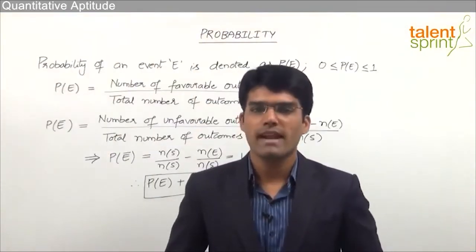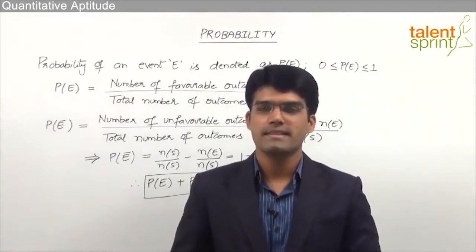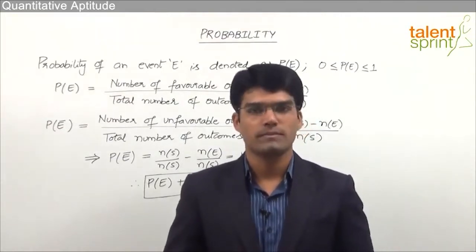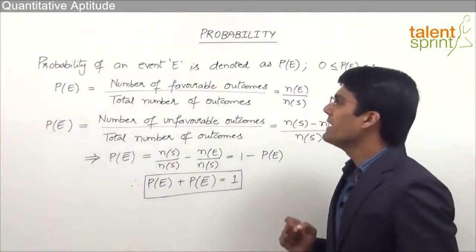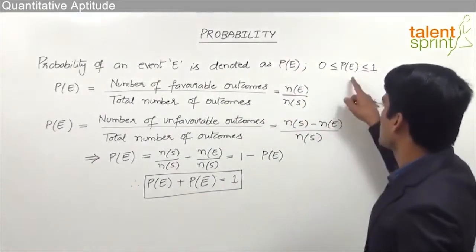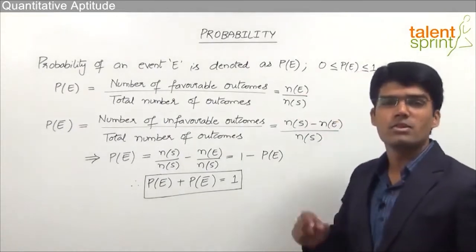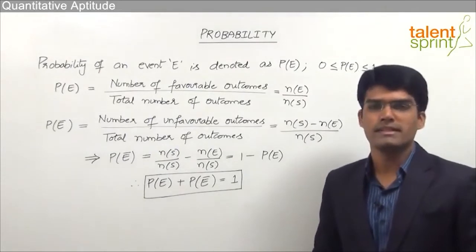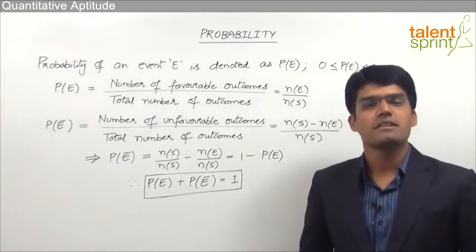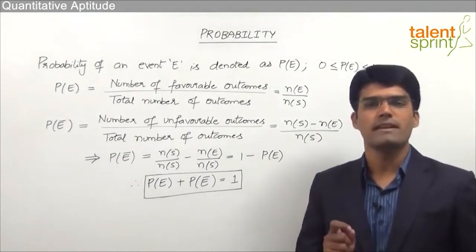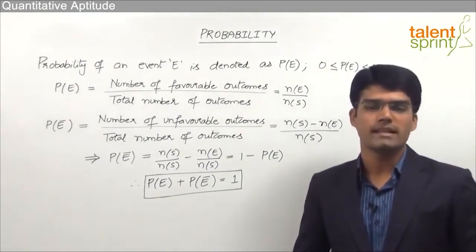After learning about random experiment and sample space, let us now understand how to measure the probability of occurrence of an event. The probability of an event E is denoted as P of E, and in general the probability of an event lies between 0 and 1. That is, the minimum probability is 0 and the maximum probability is 1. For an event which is impossible to happen, the probability is 0, and for an event which will definitely happen, the probability is taken as 1.